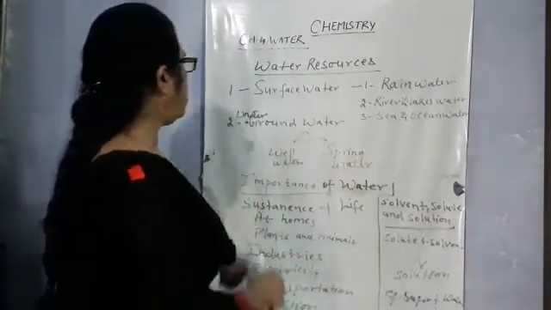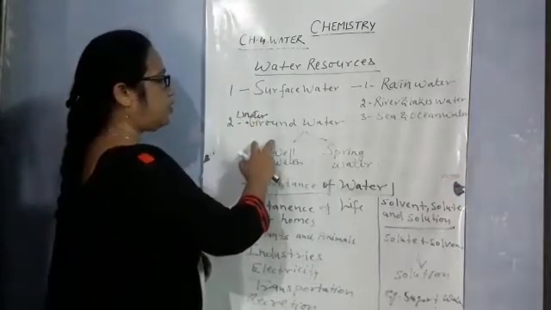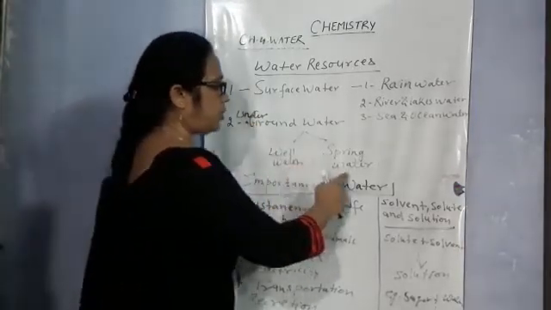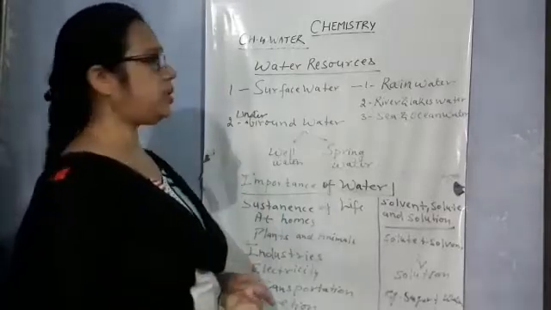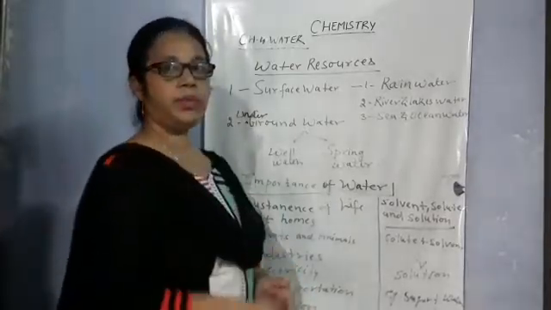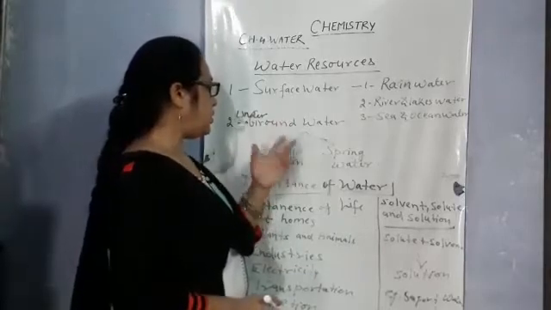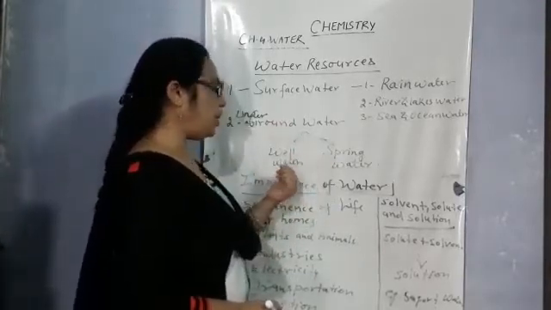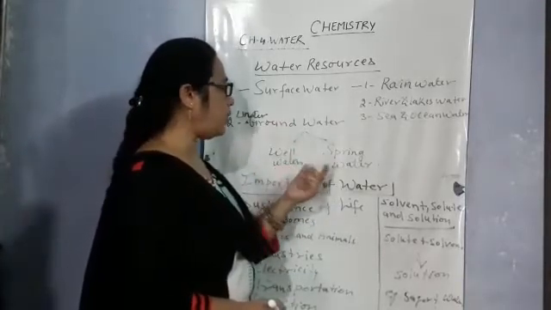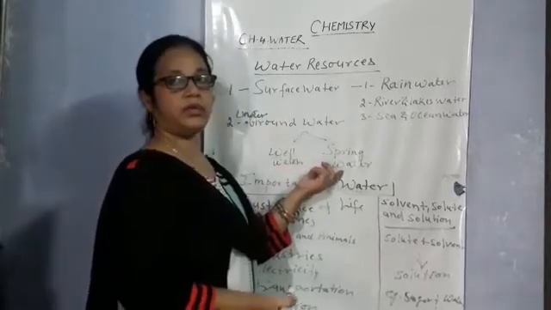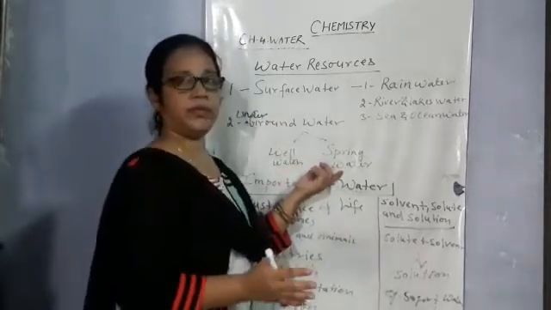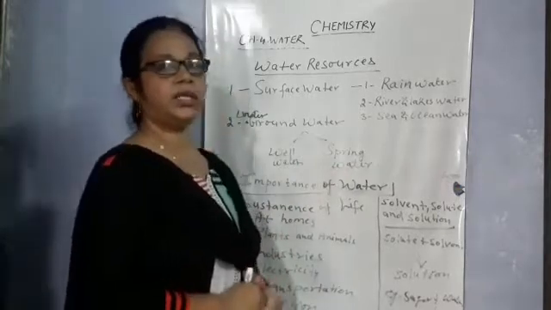Now the underground water. Underground water sources are well water and spring water. Ground waters occur below the ground, under the earth, and their resources are wells and springs. यानी कि कुएं से मिल सकता है हमको ग्राउंड वाटर एंड स्प्रिंग वाटर, जो कि पानी जमीन से अचानक से जमीन फट जाती है और निकलता है, that is spring water.